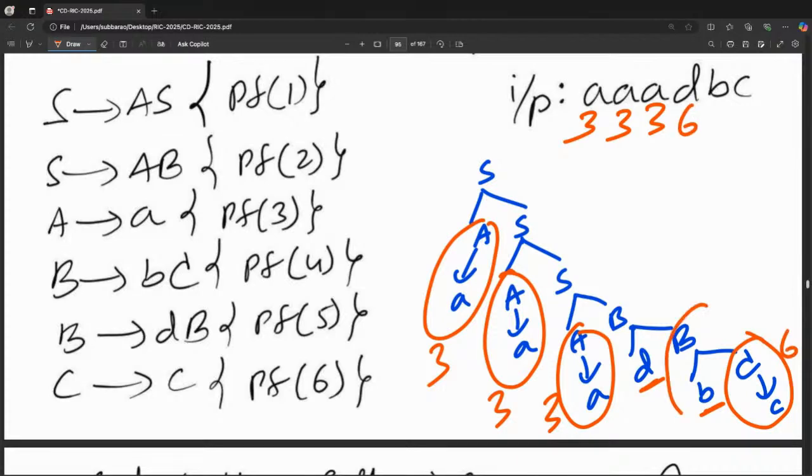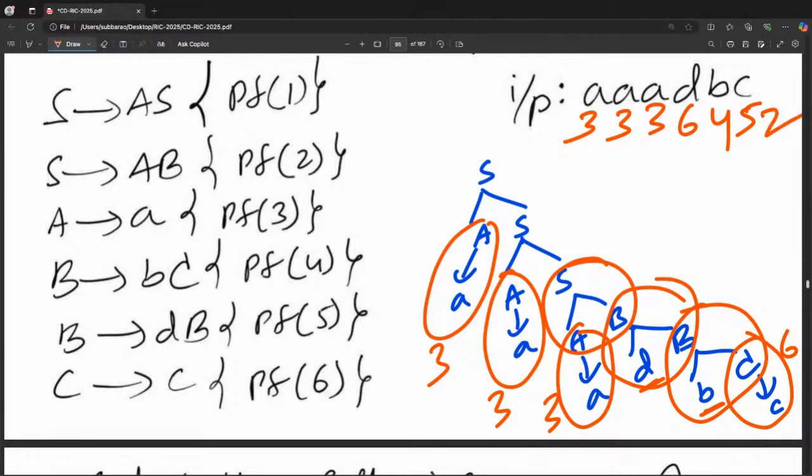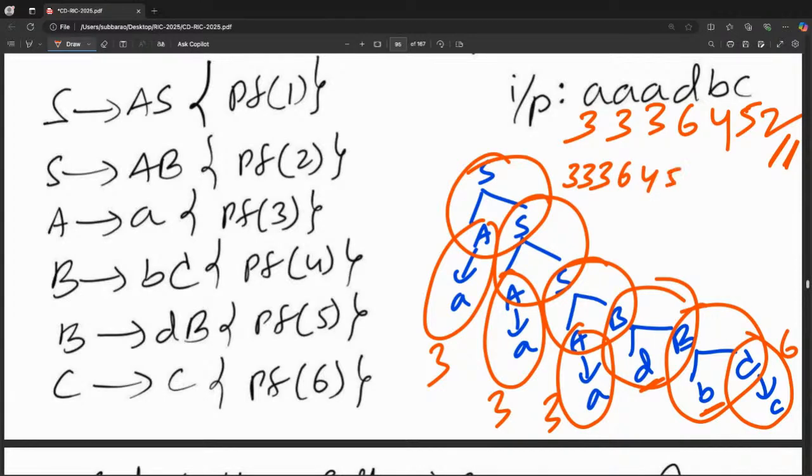Afterwards, B goes to BC, 4 printed. Next one, B goes to DB, I think 5 printed. Next one, S goes to AB, so 2 printed. S goes to AS, I think 1 printed. Next one, S goes to AS, 1 printed. So the answer is going to be 333 64 52 11. Check properly.